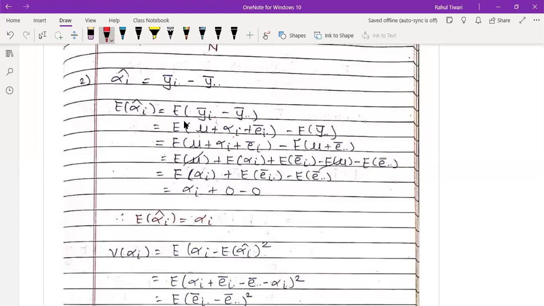Means you have to write all yij, y bar I dot, y bar dot j, and y bar dot dot. And based on these, you need to obtain eij, ei dot, e dot j, means everywhere, and e bar dot dot.